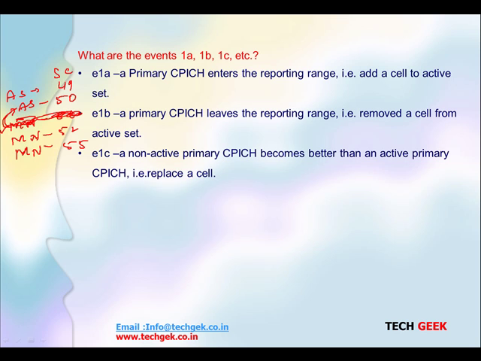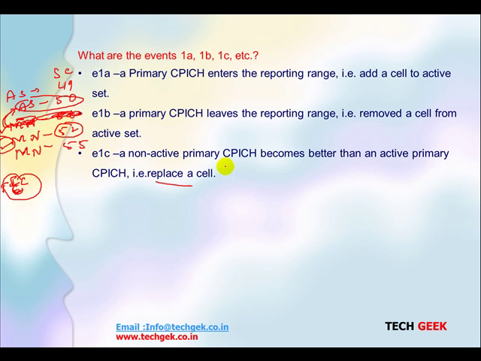So when we talk about 1C, let's have a look here. We are comparing scrambling code 52, this MN, which is getting better than the threshold value, and this AS is getting somewhat bad compared with this MN. So it's time, if the 1C event happens, it has to remove. 1C event is nothing but it has to remove. Now what should it remove and what should it add, because it is a replacement of cells, right?